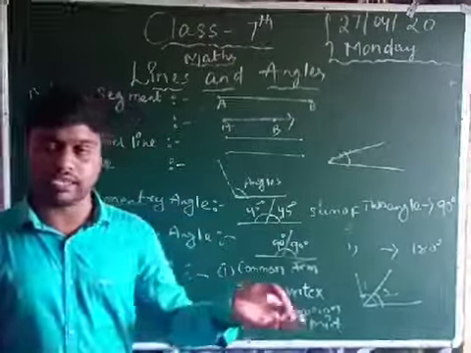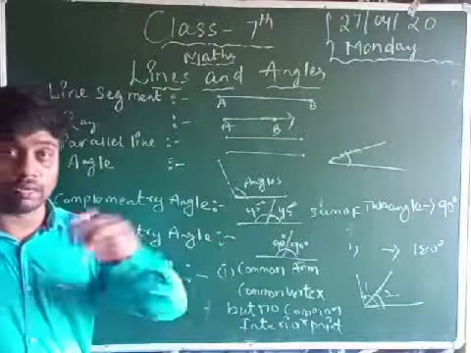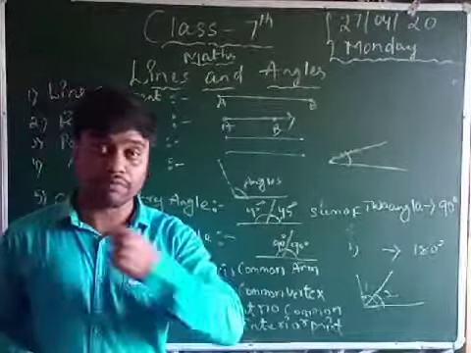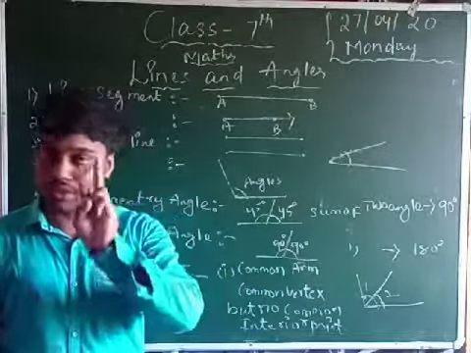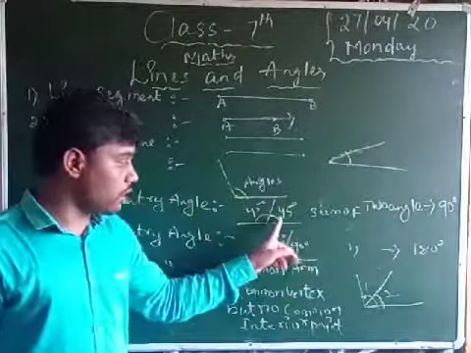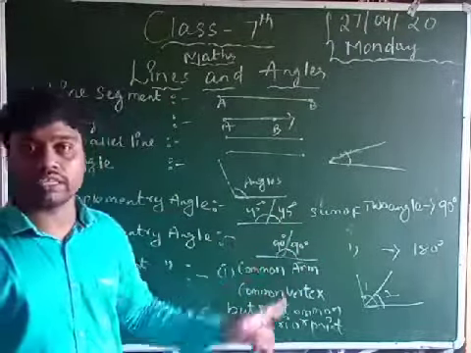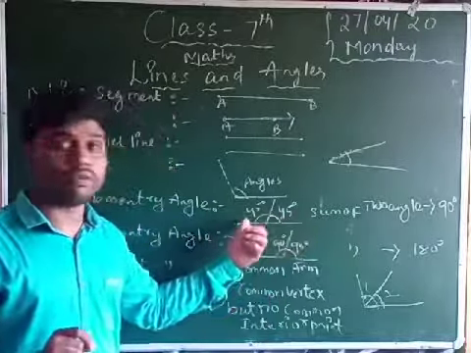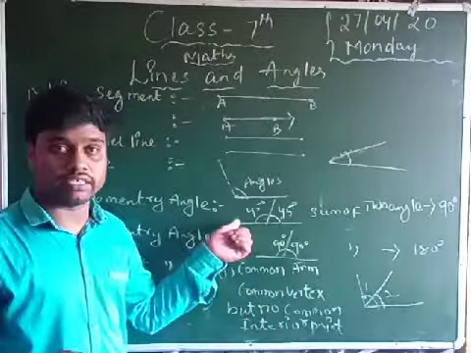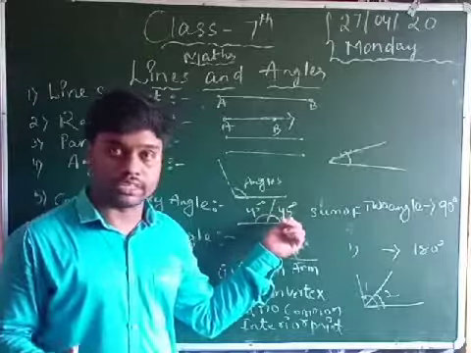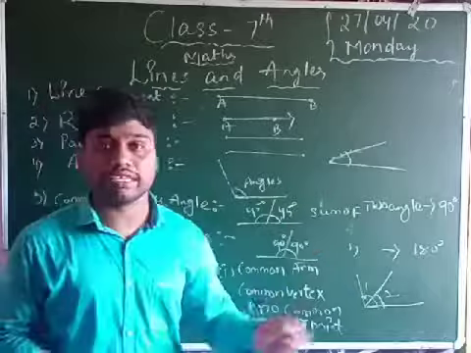Now complementary angle. This is a very simple topic. You can take any angles, but the sum of two angles must be 90 degrees, not three angles, only two. One angle is 45 degrees, another is 45. When the two angles sum to 90, they are complementary angles. For example, here 30 degrees, and the other must be 60 degrees. For example, here 40 degrees, and that's why the other is 50 degrees. The complementary angle trick is that the sum of two angles is 90 degrees.